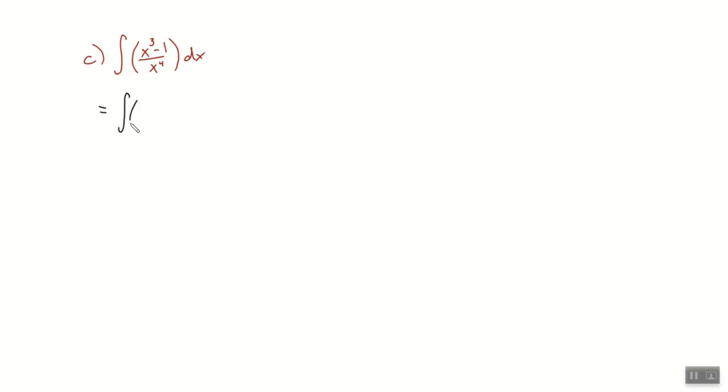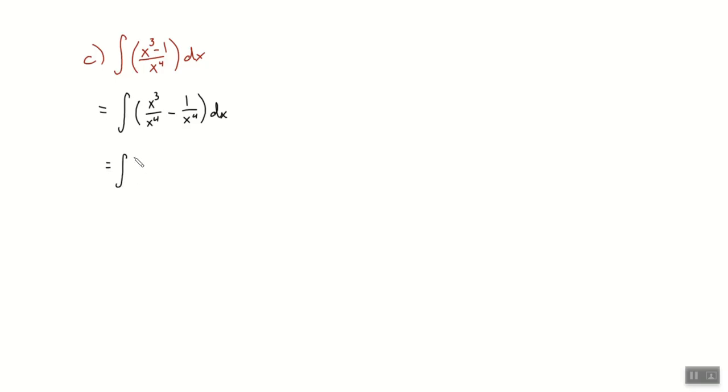And notice I'm not going to get rid of the integral symbol until we actually do the integral. X cubed over x to the 4th minus 1 over x to the 4th. All we're doing is splitting up a fraction. We can do that as long as we have a single denominator. No issues.